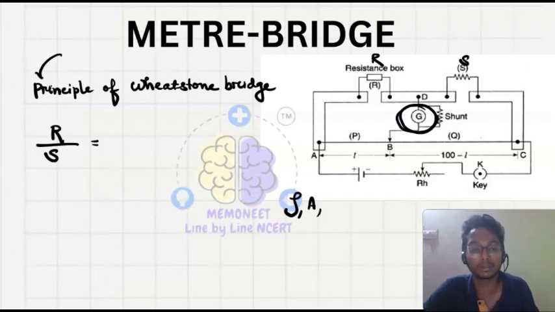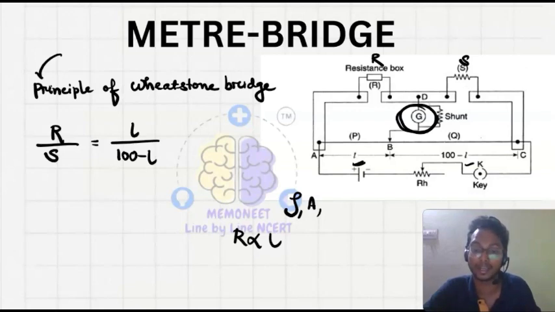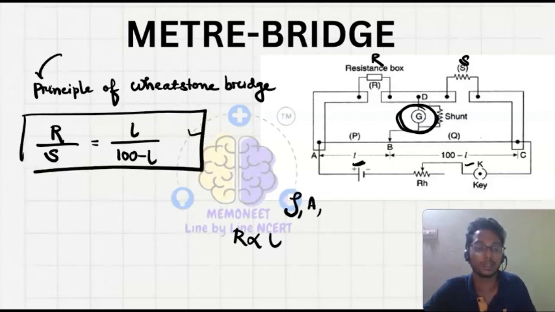So it will depend on the length of the wire. As resistance is directly proportional to the length of the wire, we can directly write L upon 100 minus L. Why am I taking 100? Because we have taken a wire of 1 meter, which means 100 centimeter. If this L is some centimeter, this will be 100 minus L centimeter, and resistance is directly proportional to the length, so it is expressed like this.